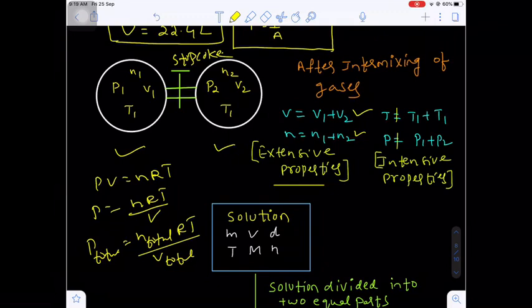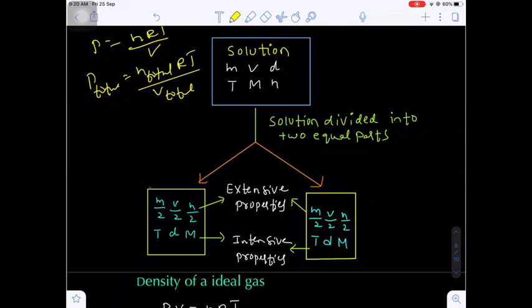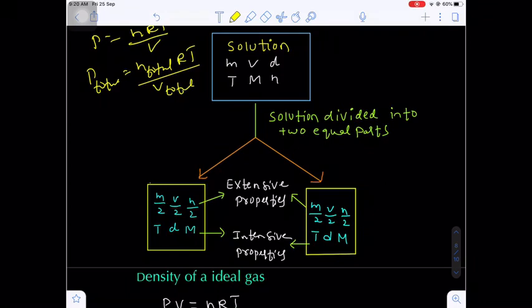Let's suppose you are taking 1 kilogram of water. What is the normal boiling point of water? That is 100 degrees Celsius. If you take 500 grams of water, that is also 100 degrees Celsius. If you take 100 grams of water, that is also 100 degrees Celsius. If you take 1 gram of water, that is also 100 degrees Celsius. That means the boiling point of water is independent of its amount. That's why the boiling point is referred to as an intensive property. Okay, and one more example for better understanding of extensive and intensive properties. I am taking one solution.